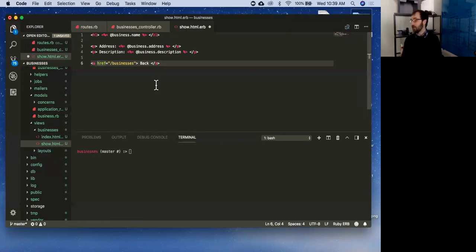And then I'm doing one more thing here. Once someone is on the show page, I don't want them, and you would hate this if you went to a website, and every single time I wanted to go somewhere, I had to go up into the address bar and type in businesses/show/ or businesses/ what. I mean, how do you even know a resource, right? How do you know the ID? So that's where we start putting this information in the links. And that's how we create a user experience, right? The user doesn't need to know all this stuff. We hide that with links that have descriptions on where they're going, right? So that's what we have right here. This is just going to be a back button that's going to bring me back to what we're going to call our homepage right now, which for us is /businesses. Cool?